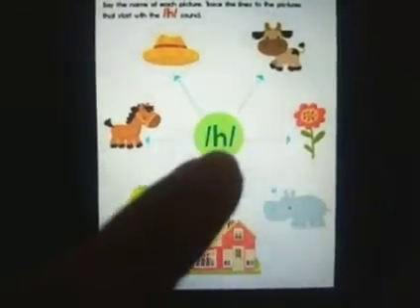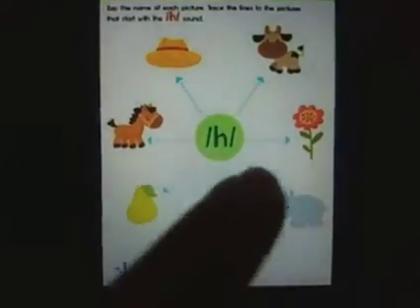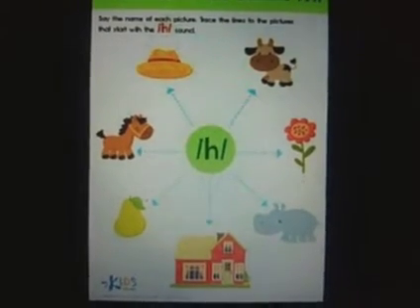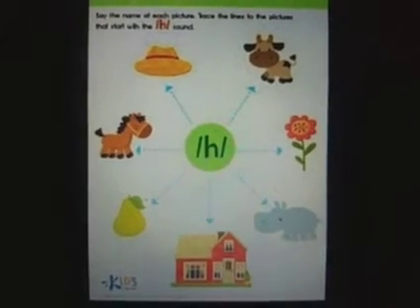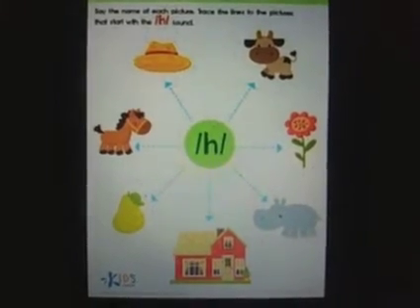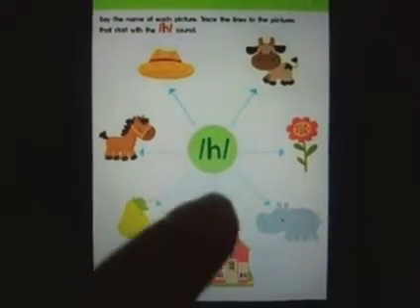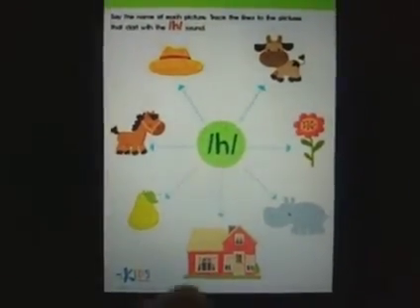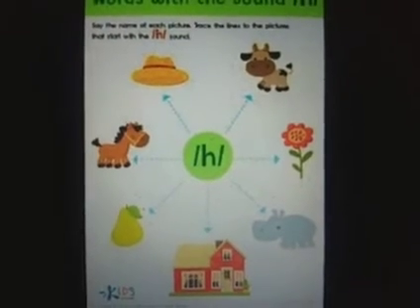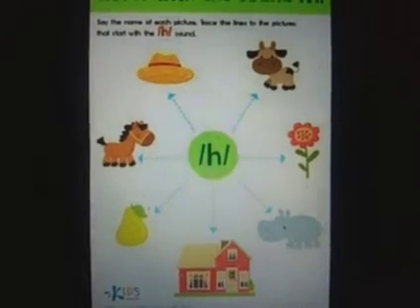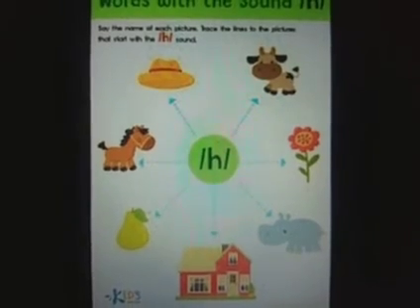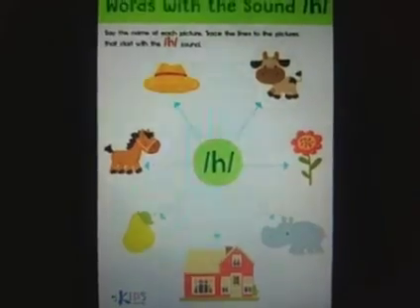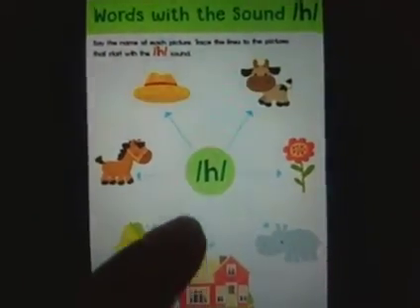Do not match it. The next one is a picture of a hippopotamus. Yes, a hippo. So the word hippo, does it begin with the sound h? H, hippo. Yes, it does. So you can trace over this line. Next is a picture of a house. Now the word house, listen carefully. Does it begin with the sound h? Yes, house. So you can trace over these dotted lines.